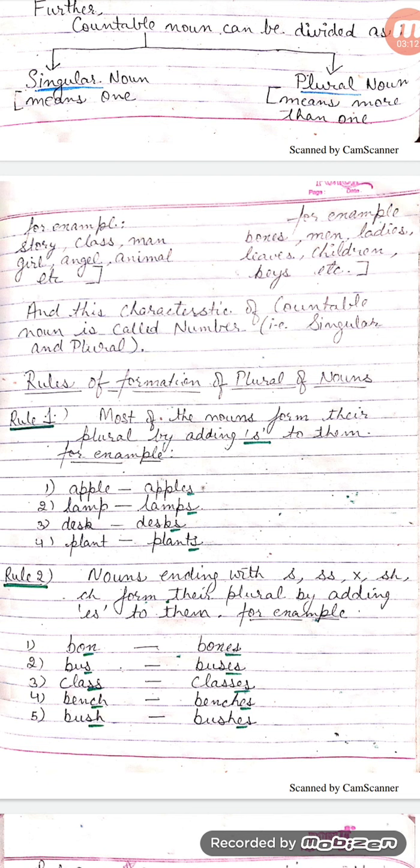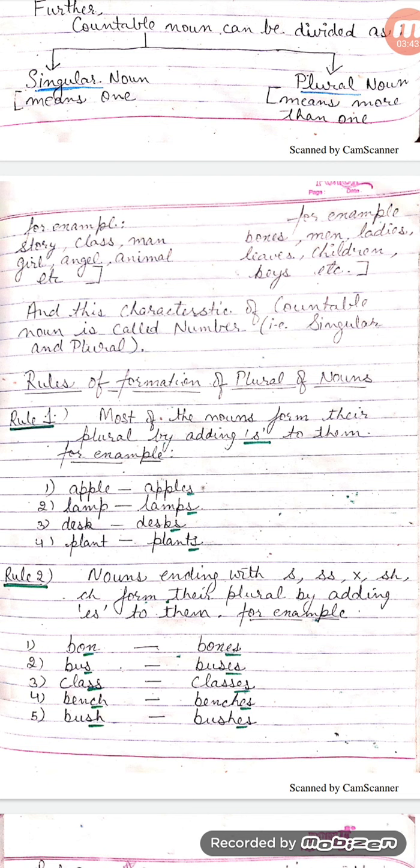Rule number 2. Nouns ending with s, double s, x, sh and ch form their plural by adding es to them. For example, box, boxes, bus, buses, class, classes, bench, benches, bush, bushes.